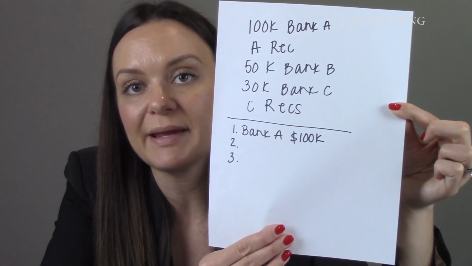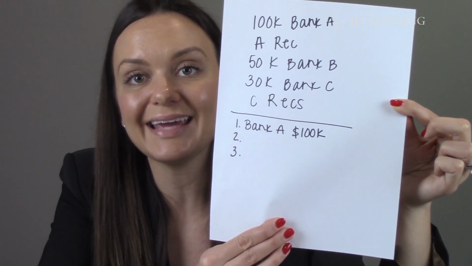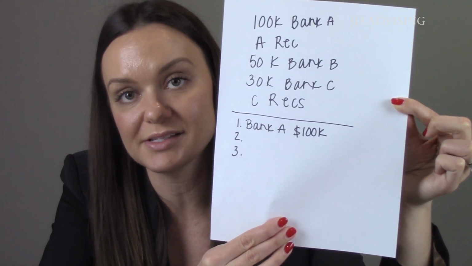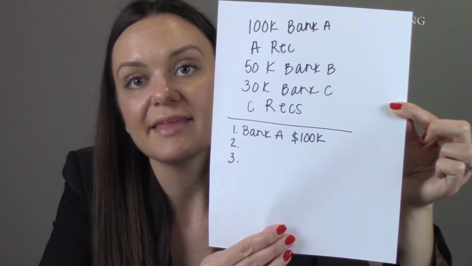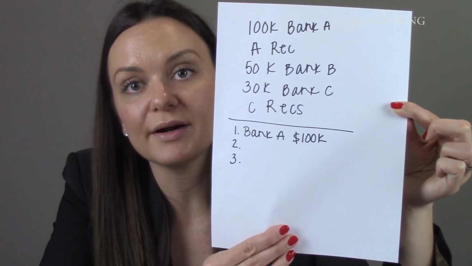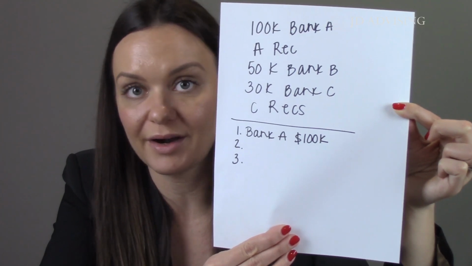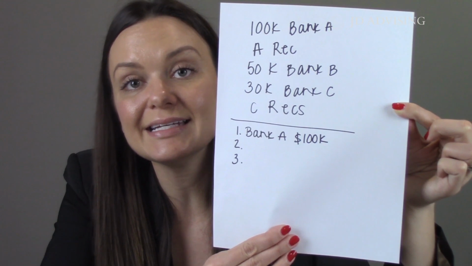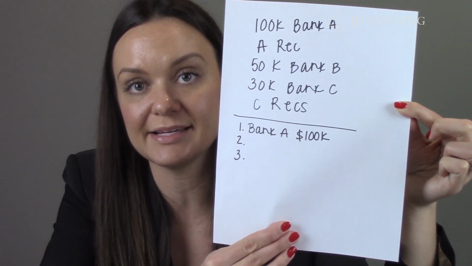But not only is Bank C in second place pursuant to their recording, but because they gave money, or gave value, without notice of Bank B's interest. How do I know that? Because our picture illustrates that Bank A gave money and Bank A recorded. Then Bank B gave money, but Bank B didn't record. So that means by the time C came around to give money, C did not have record notice of Bank B's interest.